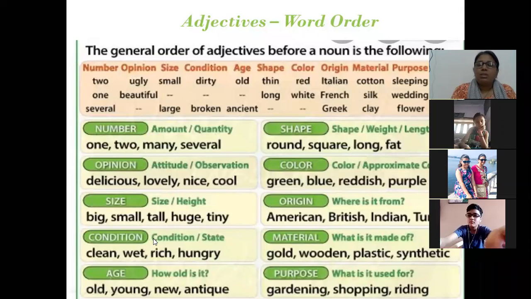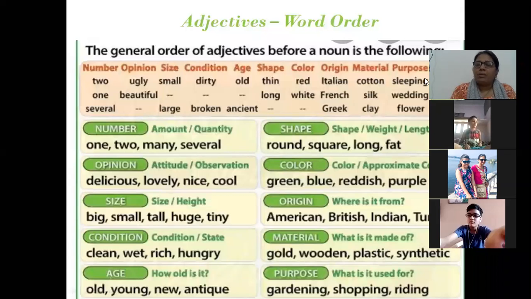Then condition, age, how old is it? Then shape, it can be weight also, it can be length also. Color can be proper color or approximate color. Origin, where is it from? American, British, Indian. Material, what is it made of? Then purpose, what is it used for? Gardening, shopping, riding.